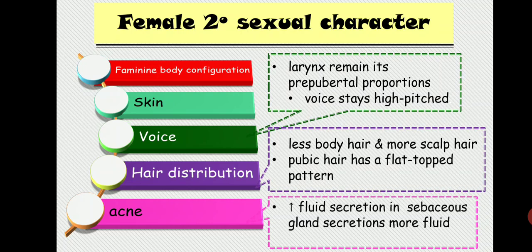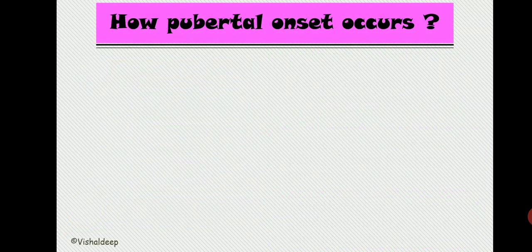A greater amount of fluid is secreted in the sebaceous gland, and less mucus fluid. So the chances of blockage of the sebaceous gland are decreased, and basically it inhibits the formation of acne. Alright. Now here's the important thing, that is how pubertal onset will occur.